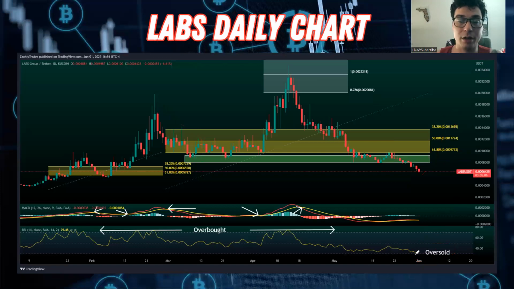We may see some bounces here as we're at these oversold conditions. But what you need to be cautious of is a breakdown, okay, and then a retest of this supply zone and a continuation lower. So if we do get any type of positive movement here in Labs Group in the short term, we need to be cautious, because we've already flipped that 61.8 level to resistance. If we come up here to our supply zone, right around the 0.0008 level, let's just call it 0.0008, okay, that's going to be a key area where we're going to need to push back through and above there, okay?